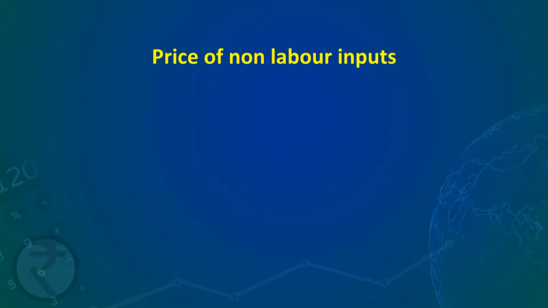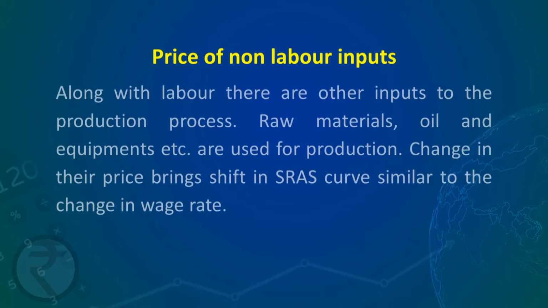Now the other factor which can lead to change in the aggregate supply curve is the price of non-labor inputs. Along with labor, there are other inputs to the production. Also, raw materials, oil and equipment etc. are used for the production. Change in their price brings a shift in the SRAS curve similar to the change in wage rate.